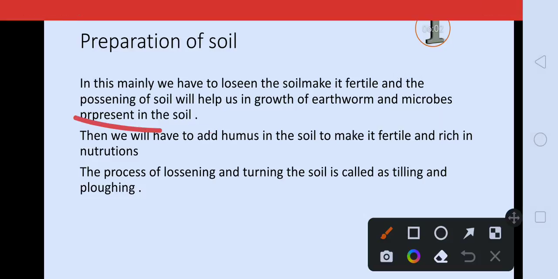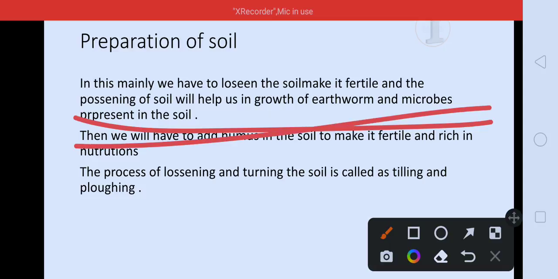First of all, what is the meaning of this line? Let me tell you. इसका मतलब है that हमको जो सबसे पहले जो soil है उसको loosen करना है. We have to loosen the soil because that will help us in making it fertile and positioning the soil. So it will help in the growth of earthworms, microbes present in the soil, and you know that these help us a lot while the period of growing is going on.